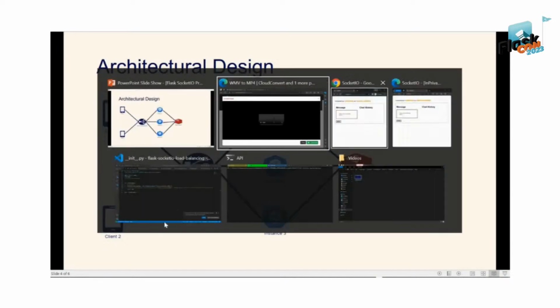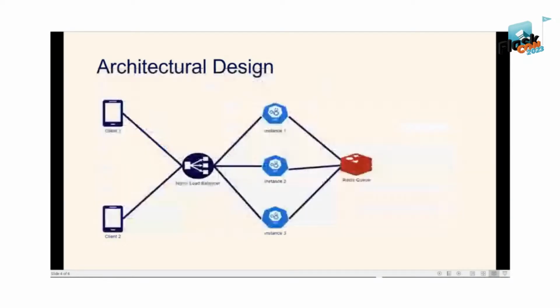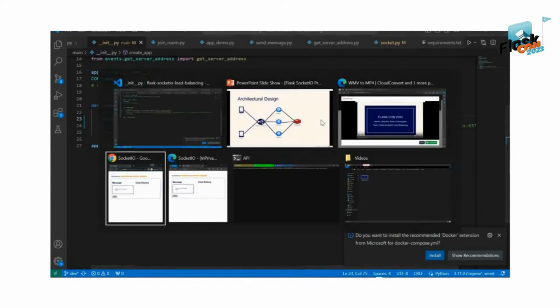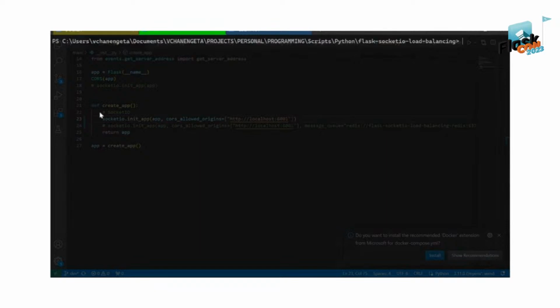So this is my source code, right? And this is the initialization of our SocketIO server. And as you see, there is nothing mentioned about Redis here, meaning if I deploy our application here, initializing it without Redis queue, there is no Redis component. So let me deploy our Flask server.